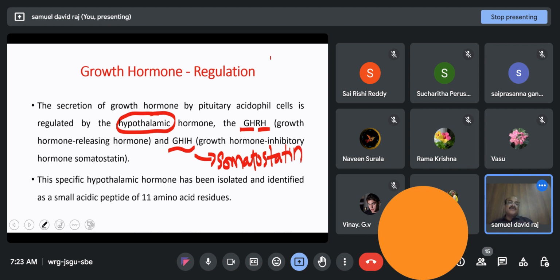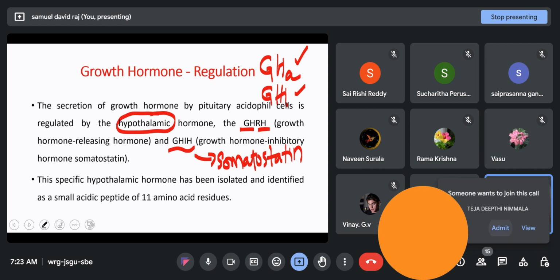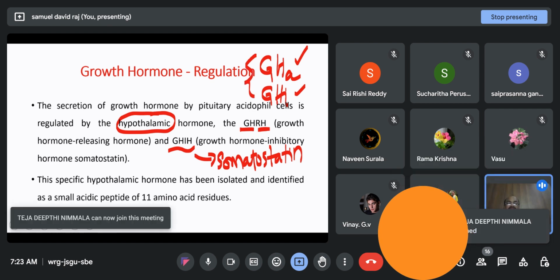So we can say growth hormone is of two types with respect to its activity: growth hormone A and growth hormone I. This is active and this is inactive. Why is this so? Because growth is not a one time process, it is a continuous process. Sometimes the body has to grow and sometimes it has to pause. So these things are carried out by these two different kinds of growth hormones.